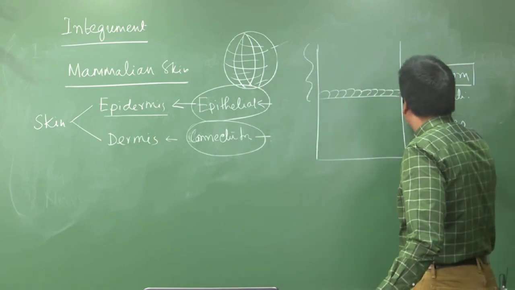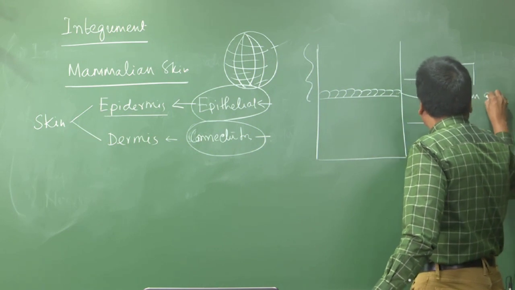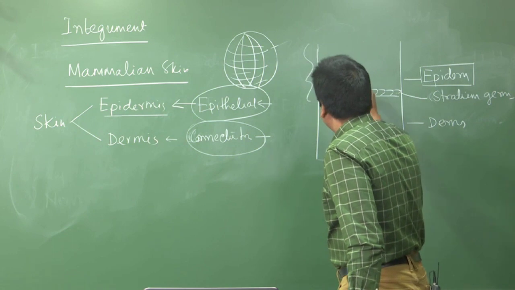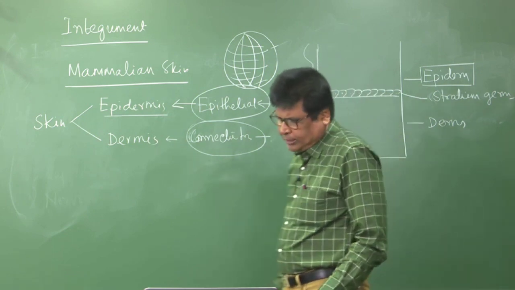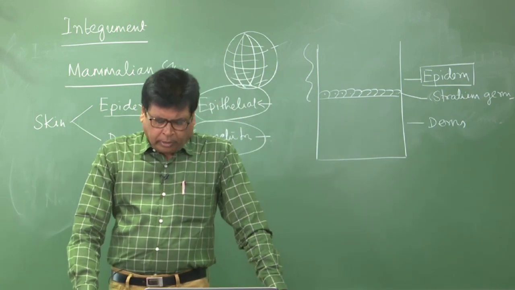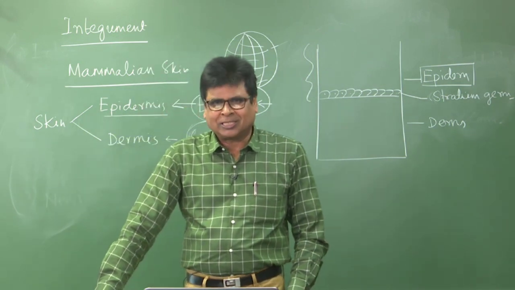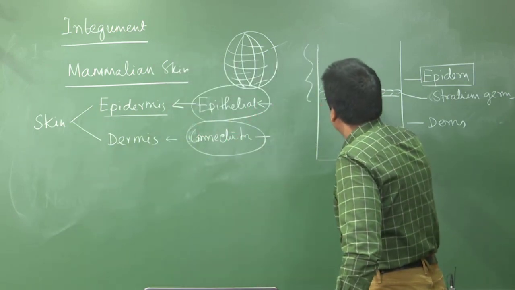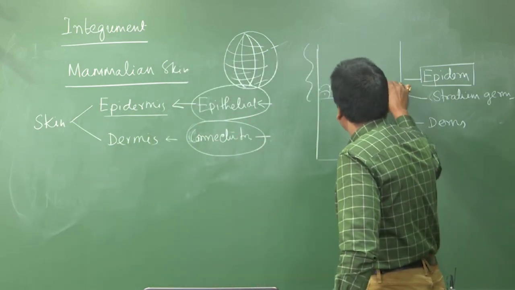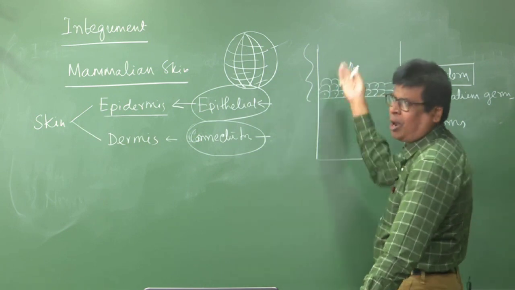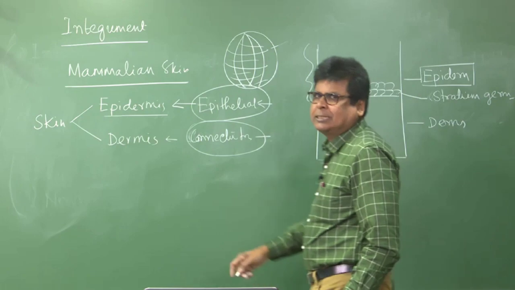The innermost layer is called stratum germinativum, and this layer contains active cells, that means living cells undergoing continuous mitosis. Due to continuous mitosis, these cells give rise to new cells, and gradually these new cells push up and go up. So this is the process. Okay.